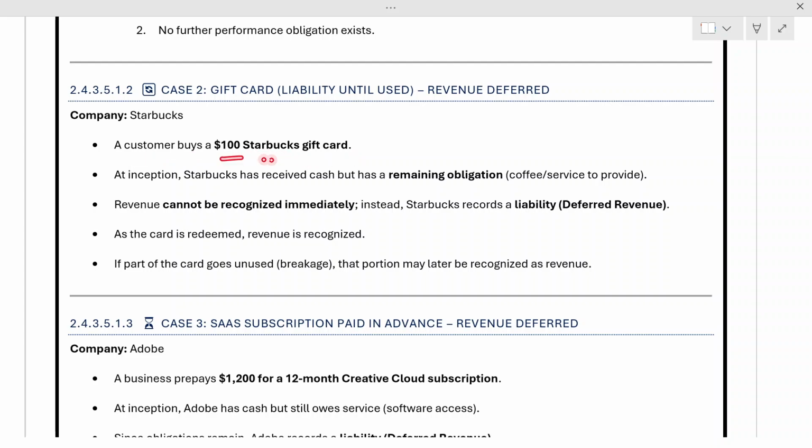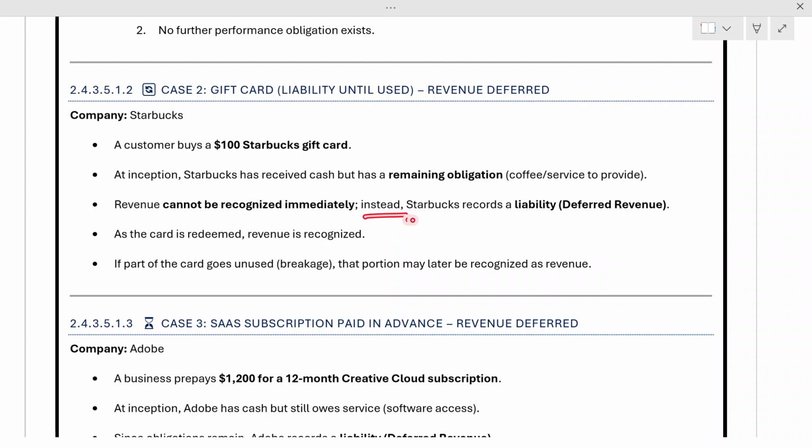Now the gift card is like an item for which Starbucks has received the cash, but they still need to perform their obligation because in future someone will come and redeem that gift card. Now Starbucks cannot recognize that revenue immediately. Why? Because no one has come to redeem that card as of now.